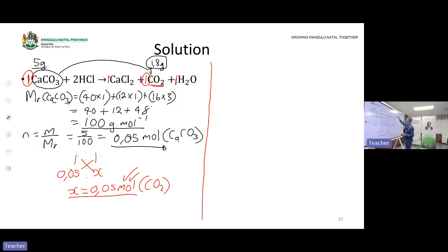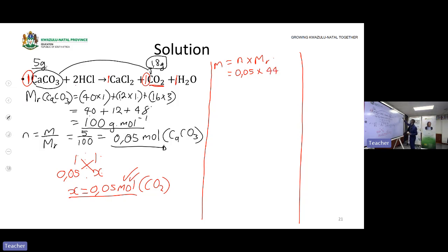Then let me find the mass. Mass is equal to the number of moles multiplied by the molar mass. The number of moles of carbon dioxide is 0.05 multiplied by the molar mass. What is the molar mass of carbon dioxide? The molar mass of carbon dioxide is 44. But let me show where I get this 44.